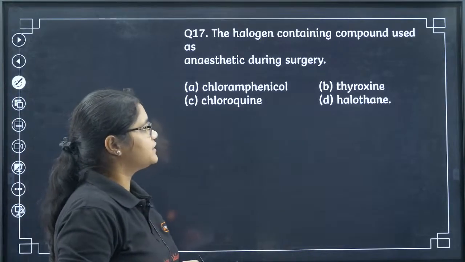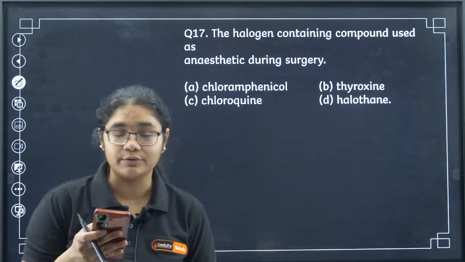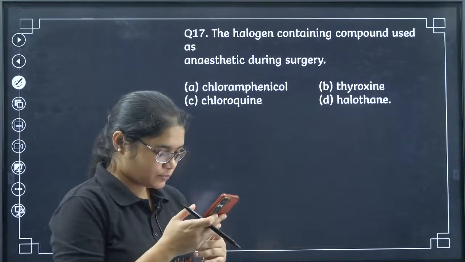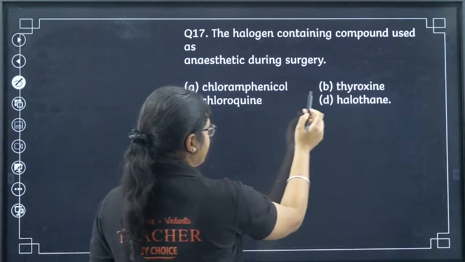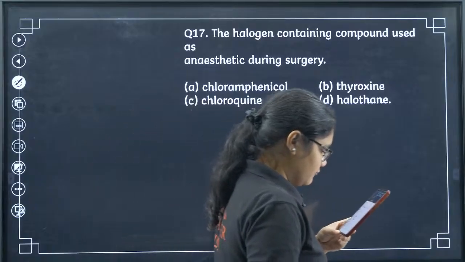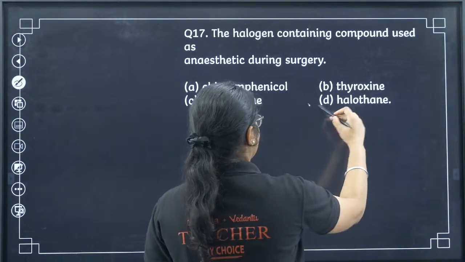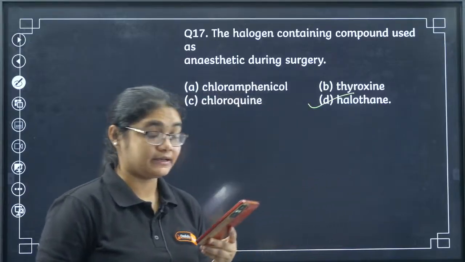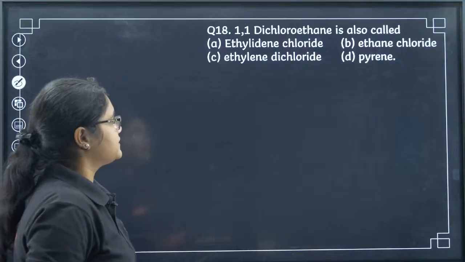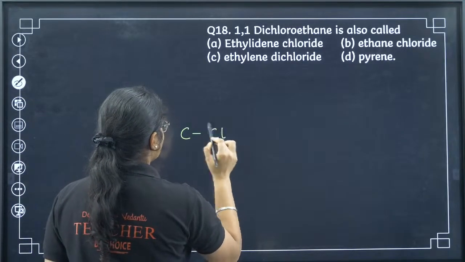Let's move to 17th question. The halogen containing compound used as anesthetic during surgery. What is used as an anesthetic? Chloramphenicol, thyroxine, chloroquine and halothane. Quick answer here. Yes, Mood has given me the correct answer. D, halothane is the correct answer, that is used as an anesthetic during surgery. Last three questions dear. 1,1-dichloroethane is also called as